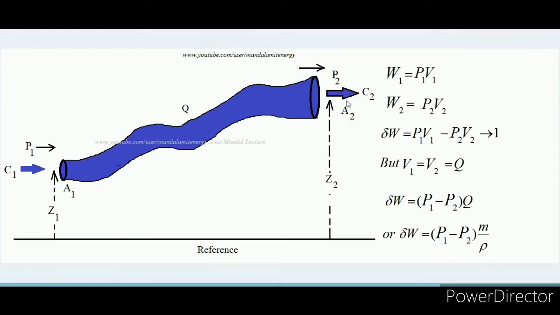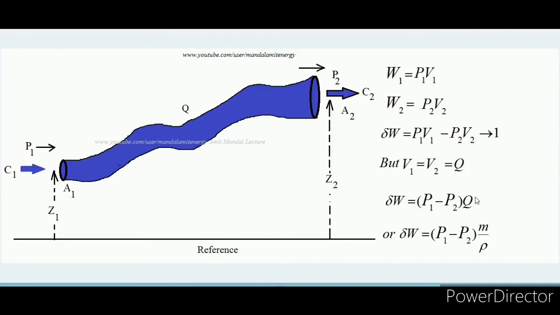Okay, so since the volume flow rate going inside is Q as well as coming out is also Q, we can write this: the net balance work is equal to P1 minus P2, and this Q is common because V1 equals V2, that is equal to Q. Now we know that this is the volume flow rate in meter cube per second.